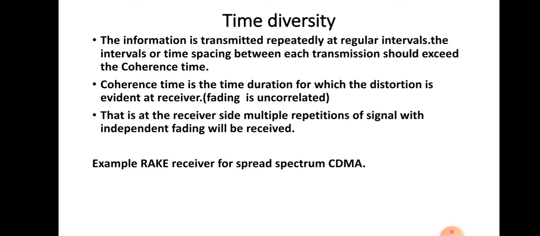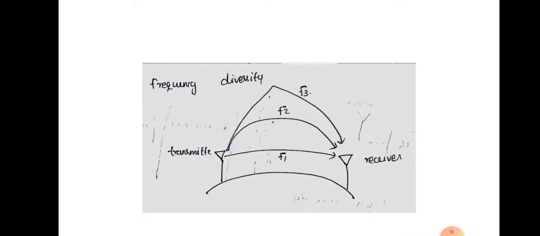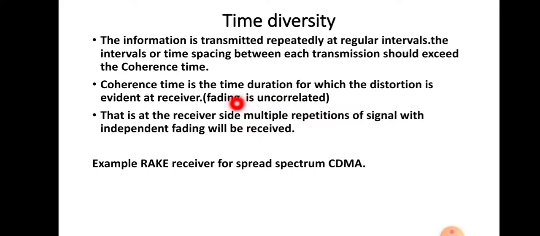Okay. So coherence time is the time duration for which the distortion is evident at the receiver. That means we can clearly identify the fading effects on each channel. That means fading is uncorrelated in the case of coherence time. If the separation is less than the coherence time, then fading effects will be correlated, so we cannot identify the distortion. Okay. So at the receiver side, multiple repetitions of the signal with independent fading will be received. An example for this time diversity is that it is achieved in the case of RAKE receivers and spread spectrum CDMA. We will see that case in the next videos.